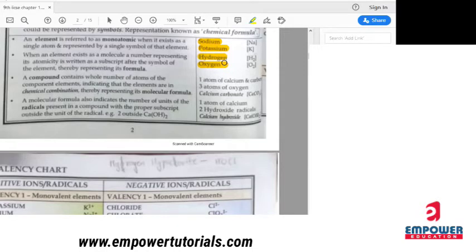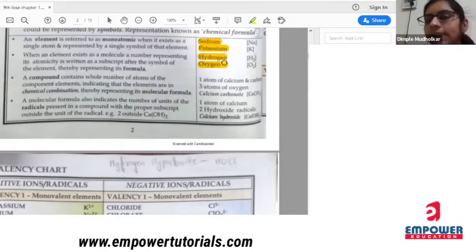No, miss. There is no possibility to find only H. It is always H2 for hydrogen. For oxygen, it is always O2. That's why we say that hydrogen, oxygen are in diatomic form, or they are diatomic in nature. N2 is again diatomic in nature.